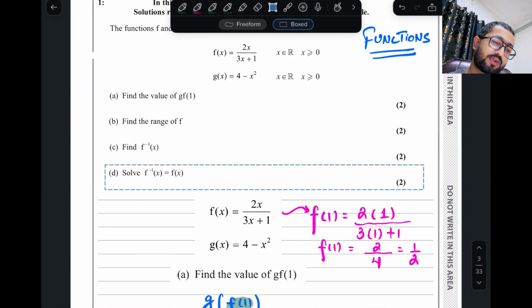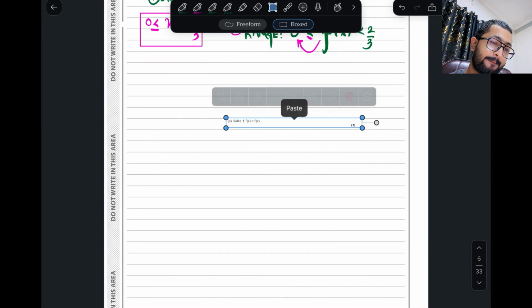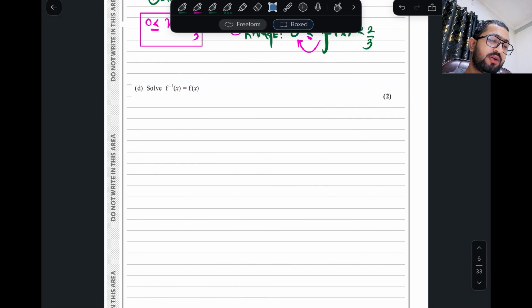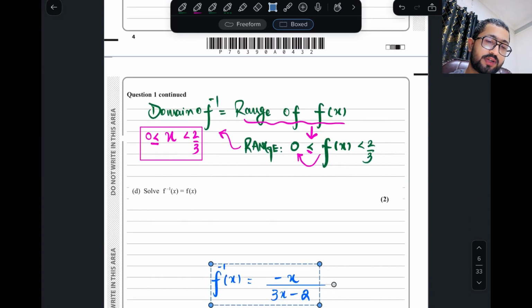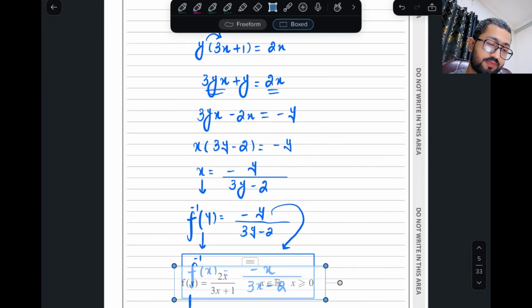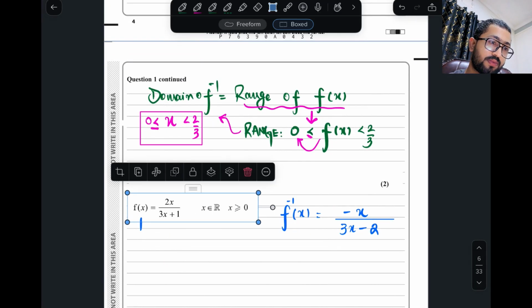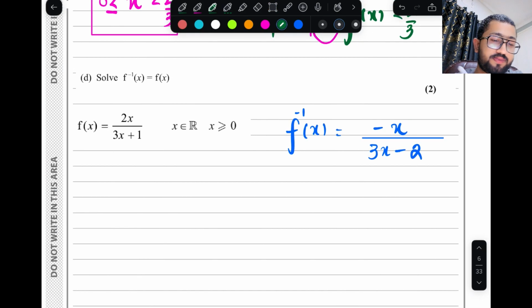Next question is solve f inverse equals f(x). The f inverse function is this one, and f(x) is this one, so put them equal to each other and solve it. 2x divided by 3x plus 1 equals minus x over 3x minus 2.